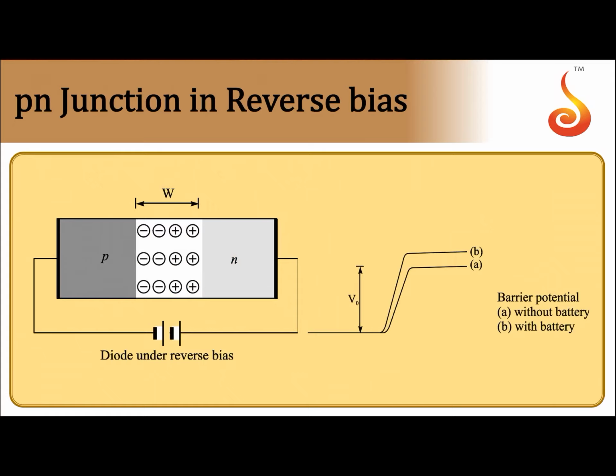If we consider reverse bias, in reverse bias the p-type is connected to the negative of the battery, and the n-type is connected to the positive of the battery. So the junction barrier width increases. Barrier width increasing means the potential difference across the junction increases. This graph represents the variation of potential with bias potential. Without the battery, the junction potential was this much. Now with the battery, it actually increases, so you need more energy to cross the junction. So in reverse bias mode, the p-n junction does not conduct.